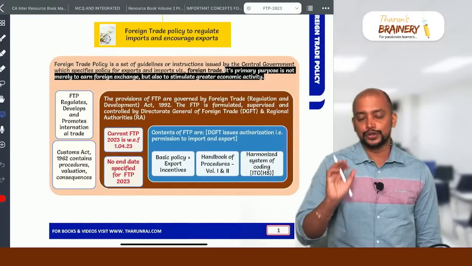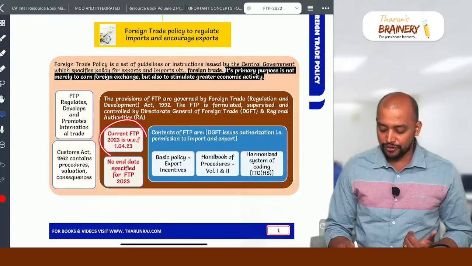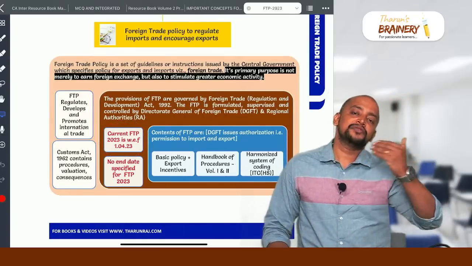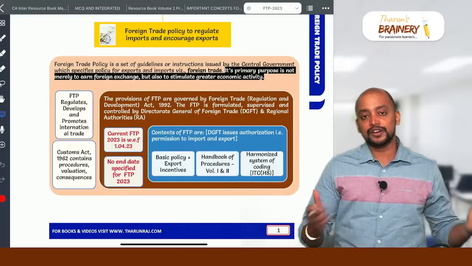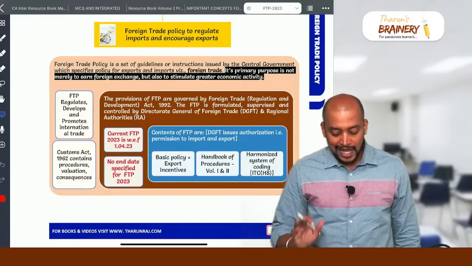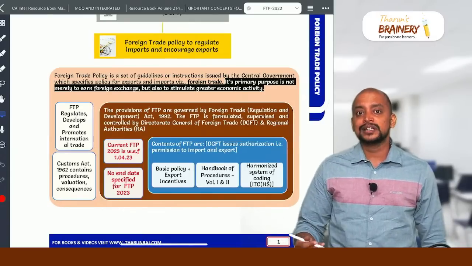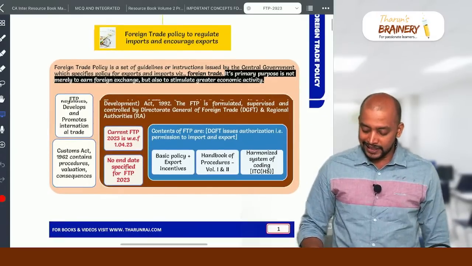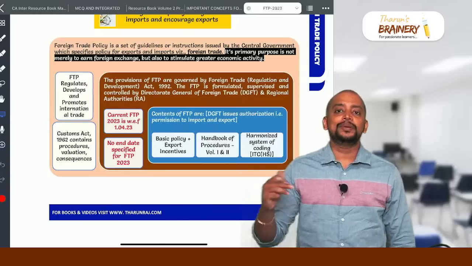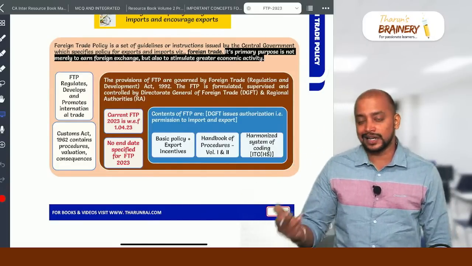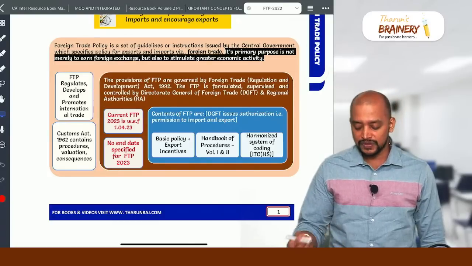Basically in this you need to know the foreign trade policy first. The current foreign trade policy is with effect from 1/4/2023, and usually every foreign trade policy has an end date, but this one has no end date, so it can continue as long as they want. Basically this foreign trade policy is for the purpose of encouraging exports and regulating imports. It is given by the DGFT, Directorate General of Foreign Trade, which is under the Ministry of Commerce and Trade, and the Foreign Trade Regulation and Development Act empowers the ministry to give this foreign trade policy.